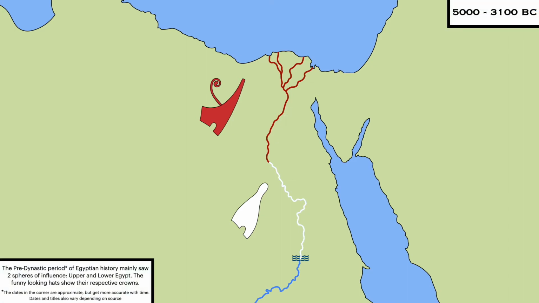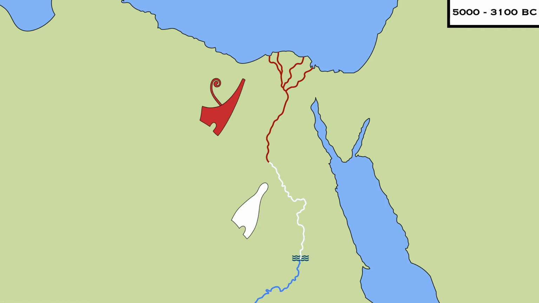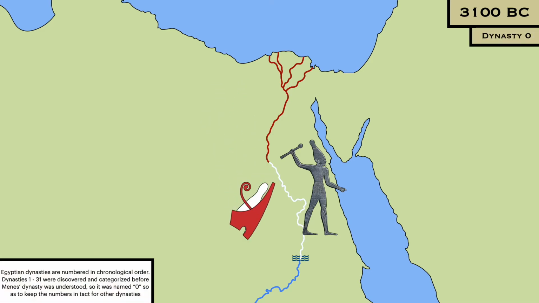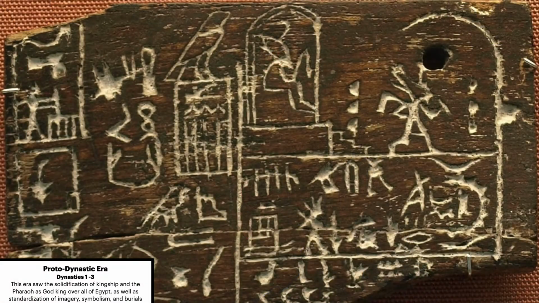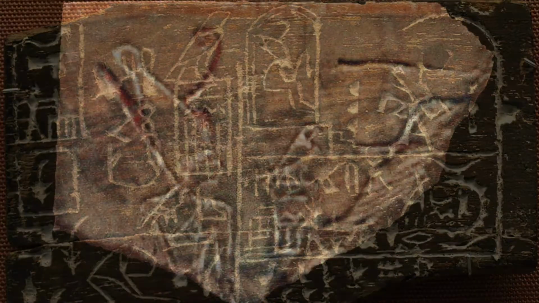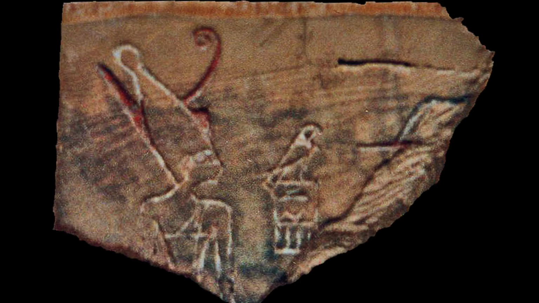Politically, early Egypt was split into various kingdoms, although there were many similarities including religion, art, and language. At around 3100 BC, a man known as Menes or Narmer unified Upper and Lower Egypt and started what is known today as Dynasty 0. Dynasties 1 to 3 began to more solidly shape Egyptian culture, especially around kingship and burial practice.